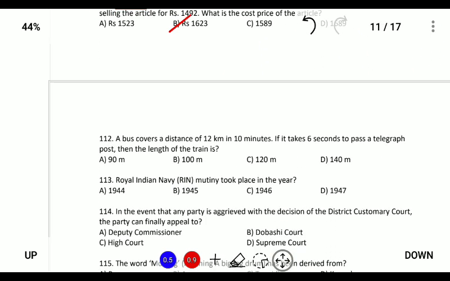Next. A bus covers a distance of 12 km in 10 minutes. If it takes 6 seconds to pass a telegraph post, then what is the length of the train? So first, remember that speed is equal to distance by time.